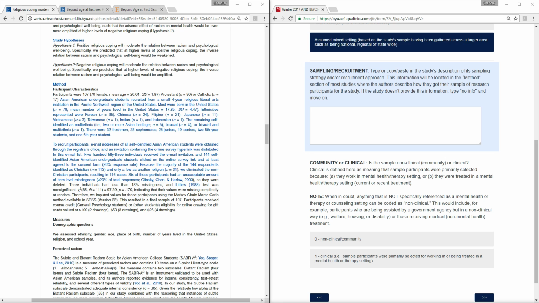We're looking to report any information that the researchers gave on strategies for obtaining their sample, what specific segments of the population they're looking for, and or their recruitment approach, how exactly they're looking to gather this sample from the public or within a certain institution.